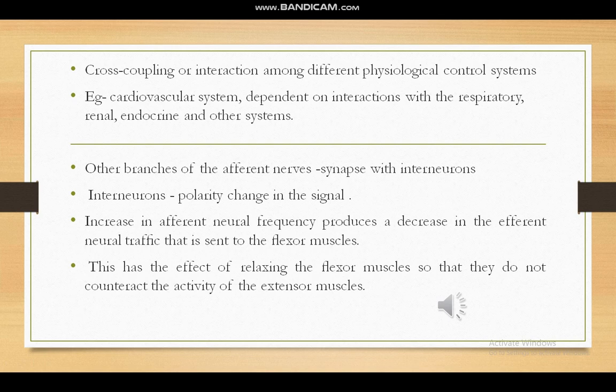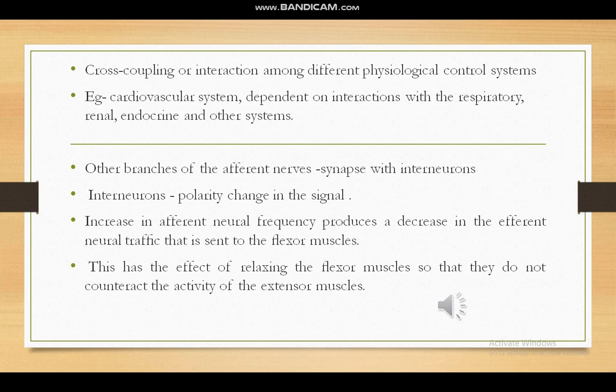Here, to understand this, we'll deal with a basic example like the muscle stretch reflex. This basic example has been very clearly explained in another video, the muscle stretch reflex video, that you can see on our channel itself. So now we'll again consider that example. Here we have a schematic diagram that is the modified version of the muscle stretch reflex model.